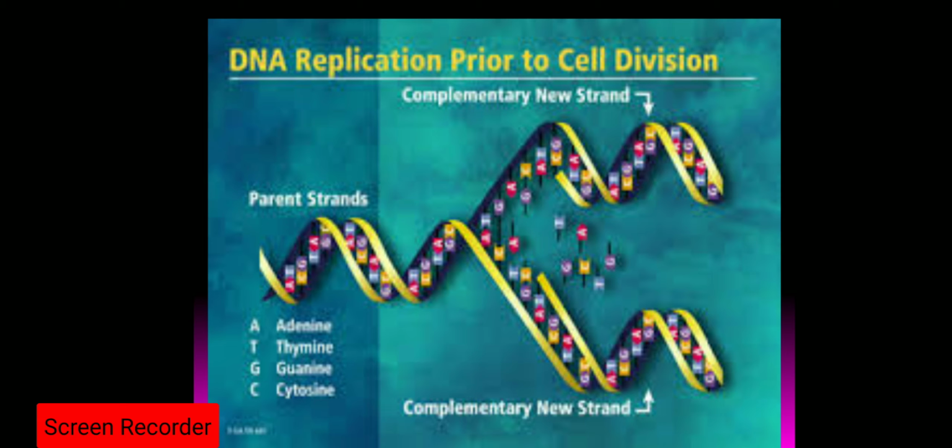So that is why we can say it is a semi-conservative process. Why semi-conservative? Because one strand of the newly formed DNA is the parental strand, whereas the other strand is the newly formed complementary strand. So 50% is the old DNA and 50% is the new DNA. That is why it is known as the semi-conservative method of DNA replication. Here also, this is the parent strand and this is the newly formed complementary strand.